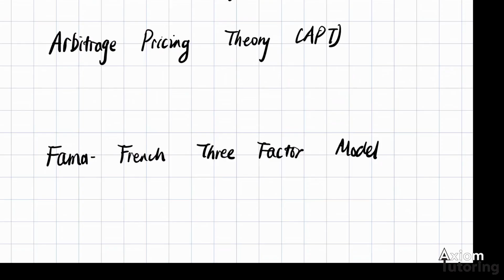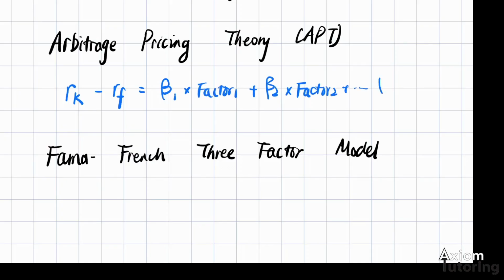So let's just write it as this. The return for the risky asset minus RF. Let's use the risk premium as the basis here, so we can unify the format. It is dependent on the first beta multiplied by the first risky factor, plus the second beta multiplied by the second risky factor, and then all the way to beta n and factor n, and some noise.